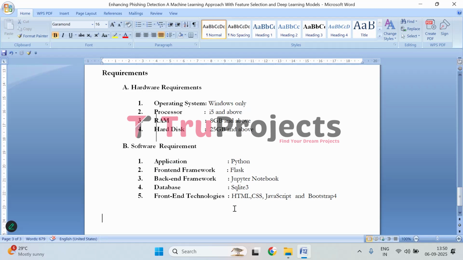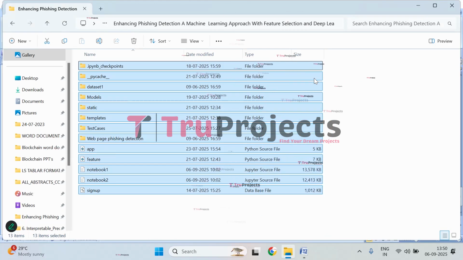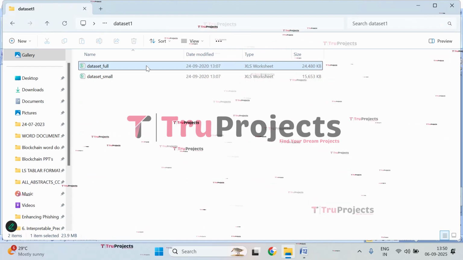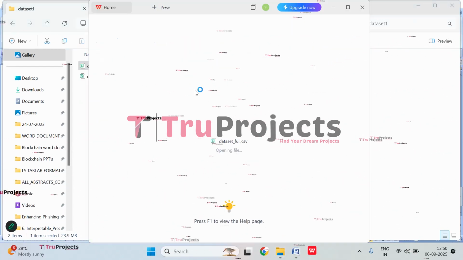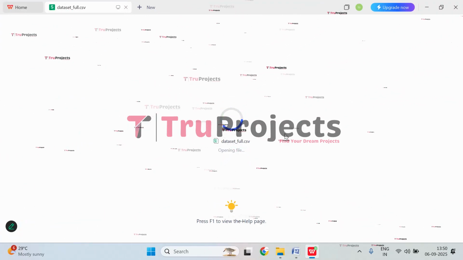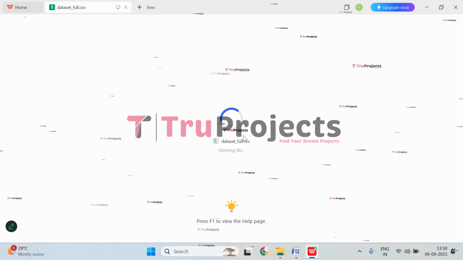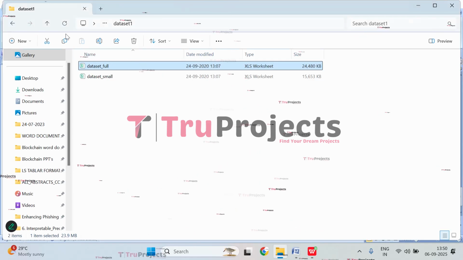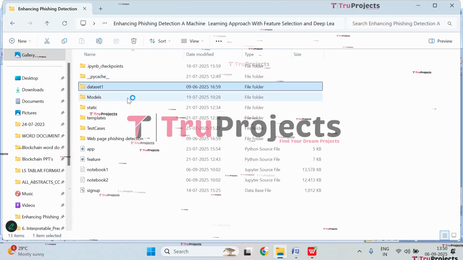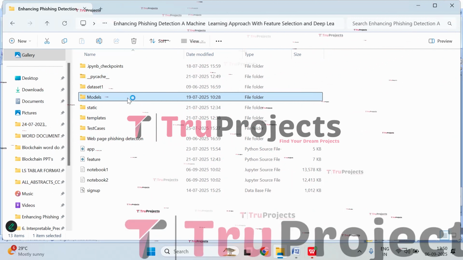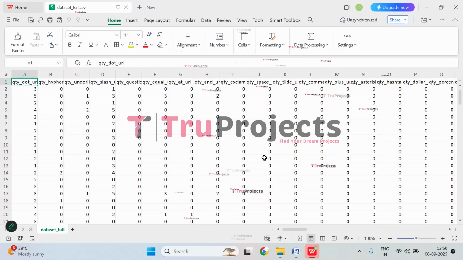Now let's execute. To execute, open the code folder that contains the source code files. These are the source code files of this project. In this, we have dataset 1. So this is the dataset full. It's opening, just wait for a while. Until this opens, let's check the other files, get back. In this model folder, we have the algorithm information that will be loaded into the project code during runtime. And here the dataset is open.